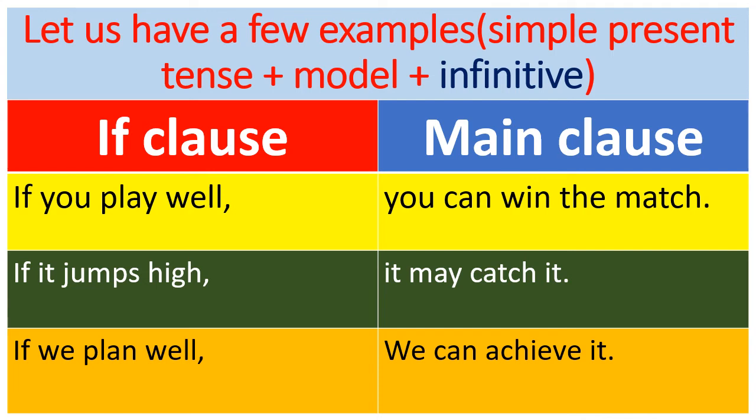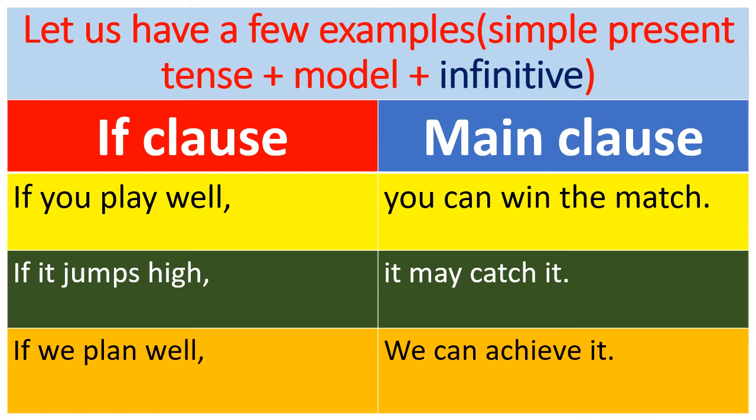Jumps, the main verb, is in present tense only. The if clause is in present tense only, but in the main clause, the modal verb may is used with the infinitive catch. So if it jumps high, it may catch it. Look at the third sentence.